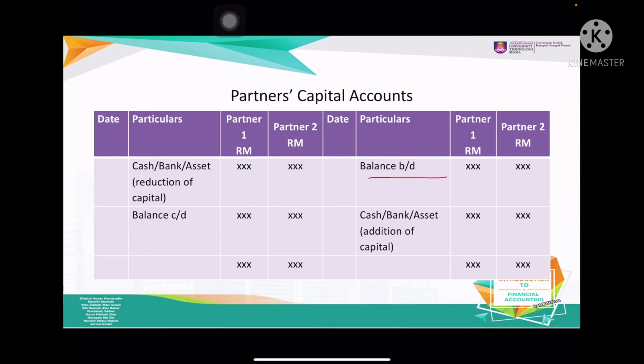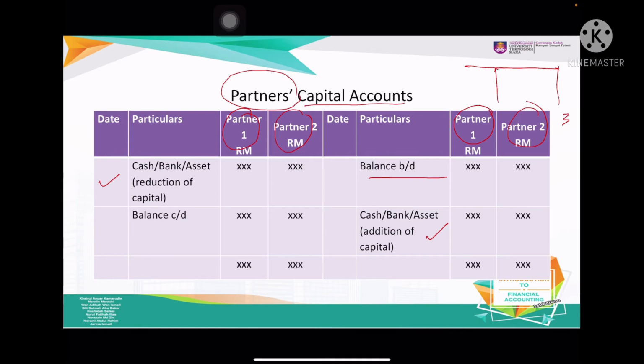Have a look here. This is the balance brought down. But the difference here is if we have two partners, partner 1 and partner 2, previously we just had only one column, right? But now with two partners you should have two columns. If you have three partners, then you should have partner 3 over here. So it depends on the nature of your partnership. If capital is increased, you credit capital. If capital is reduced, you debit your capital. So the capital account is normal, but we have the names.